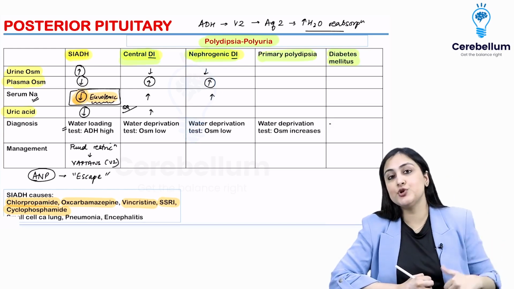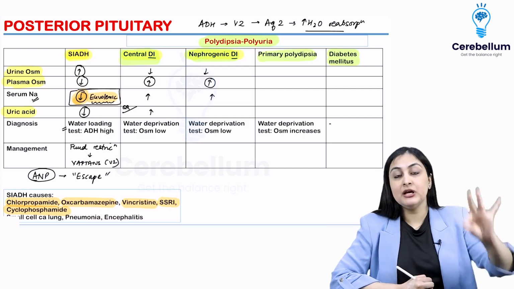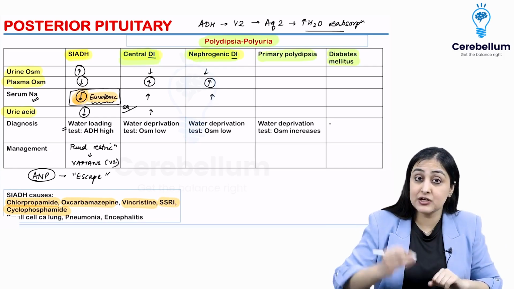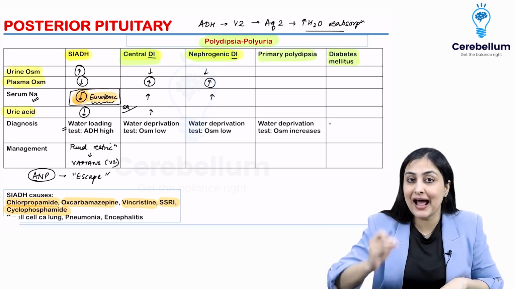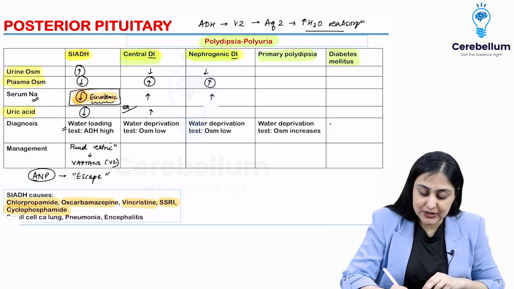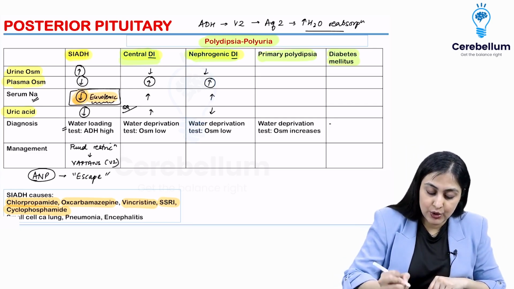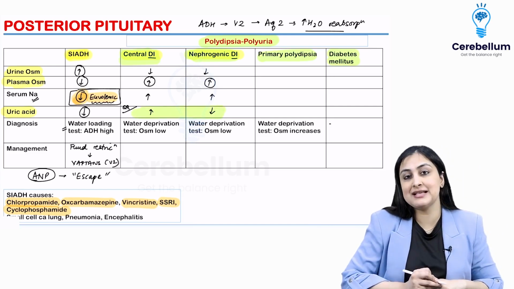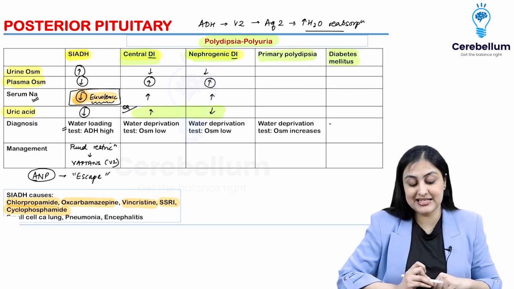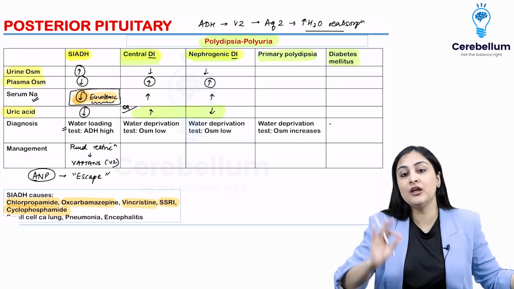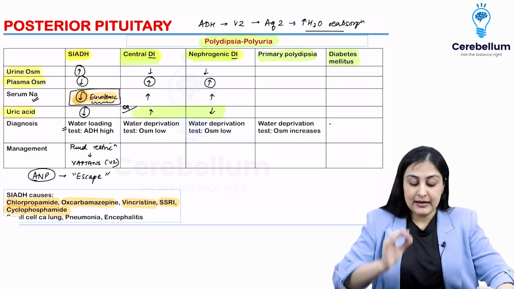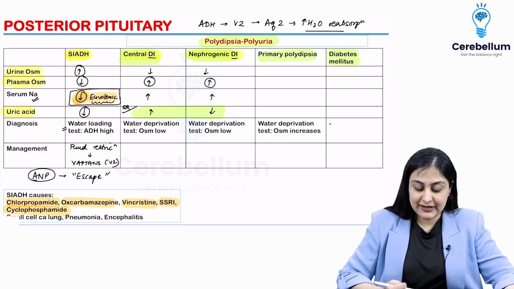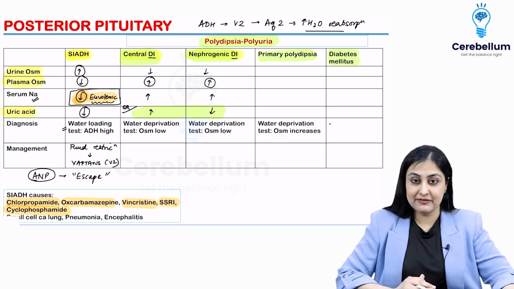But in nephrogenic DI, what is going to happen? You have resistance of the V2 receptor. So ADH values are going to be technically high. They're just not acting. So ADH is high, so uric acid is going to be low. So this is how, without giving any sort of information, the examiner can also ask you, and you can distinguish whether it is central DI or nephrogenic DI. Okay. Now, if this is not given, the proper conventional way is the water deprivation test, which I will teach you.